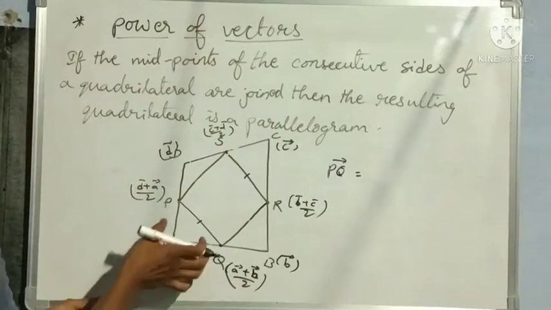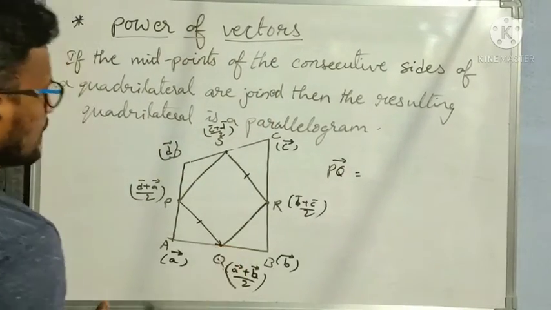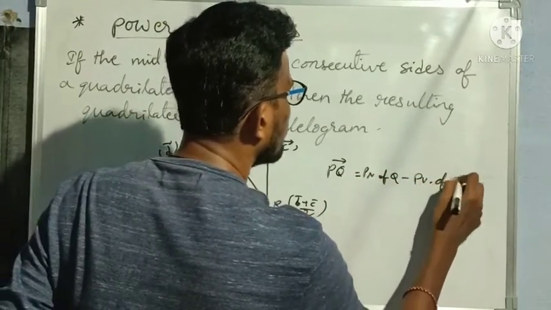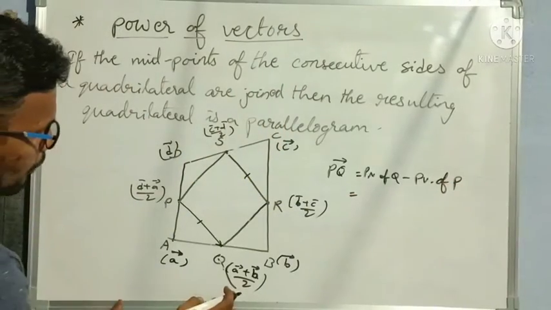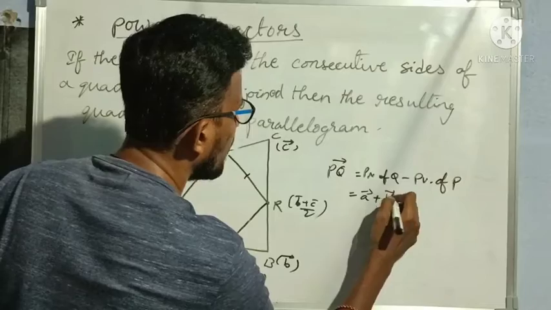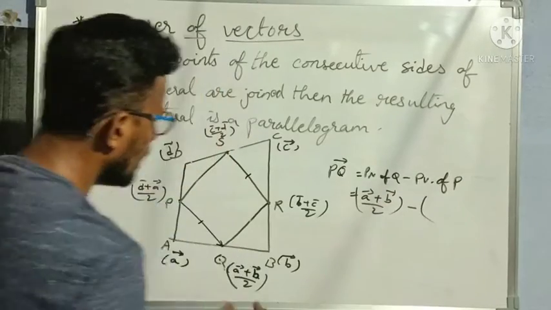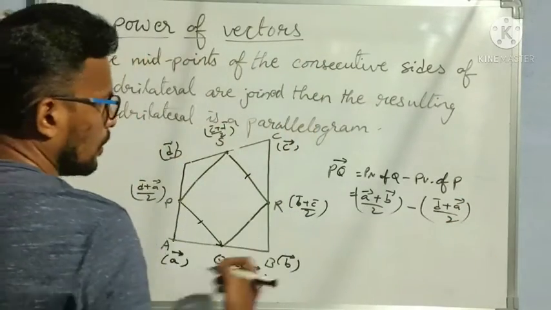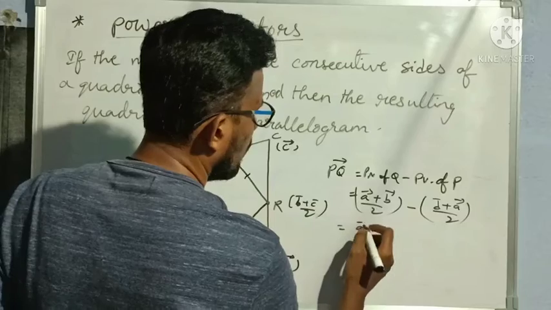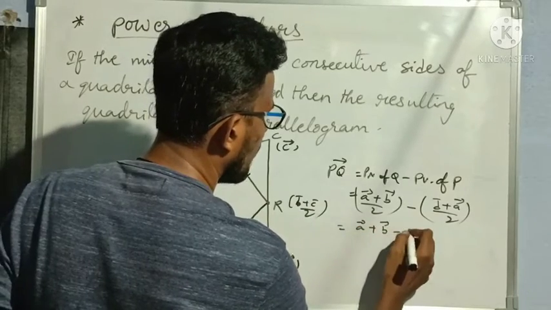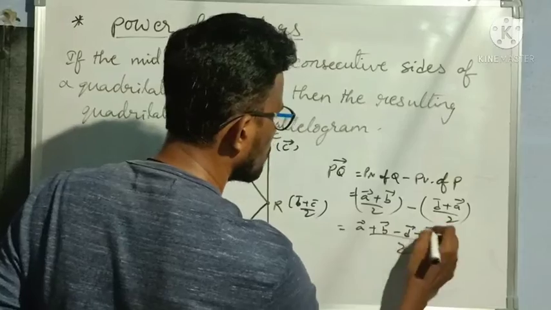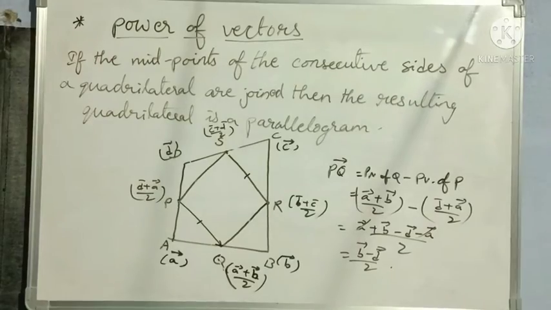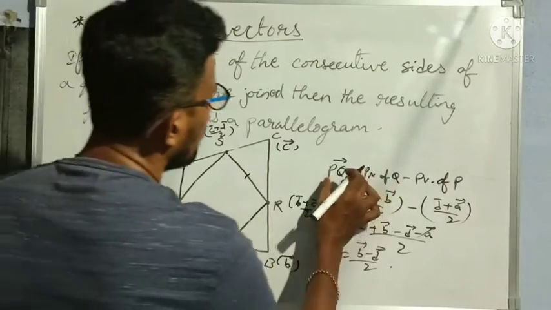PQ bar, the vector PQ, is nothing but the position vector of Q minus the position vector of P. So that is equal to A bar plus B bar by 2, the position vector of Q, minus the position vector of P, which is D bar plus A bar by 2. So that is equal to A bar plus B bar minus D bar minus A bar by 2. A bar minus A bar gets cancelled, giving B bar minus D bar by 2. This is the vector PQ, the distance PQ.